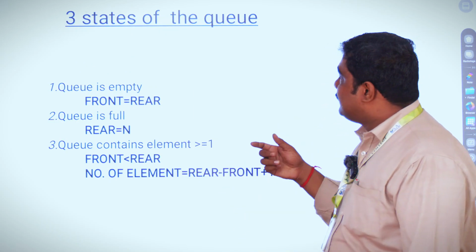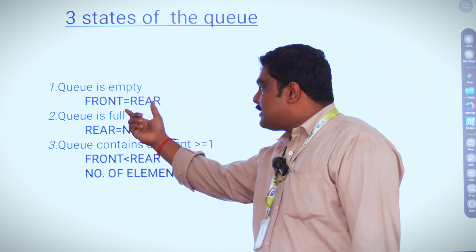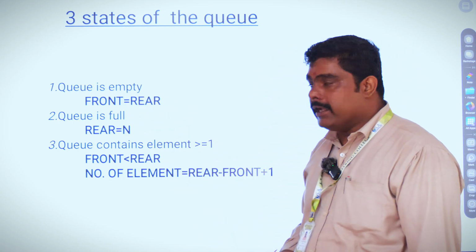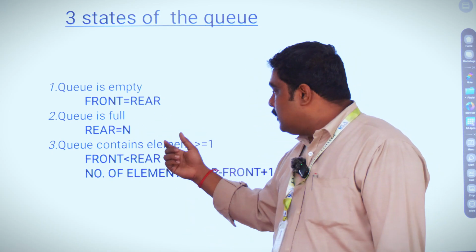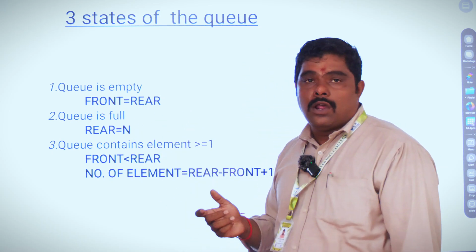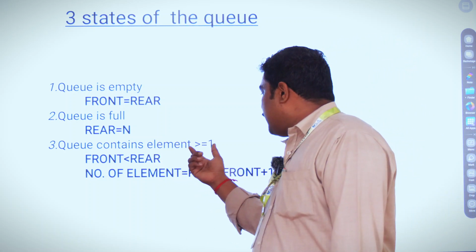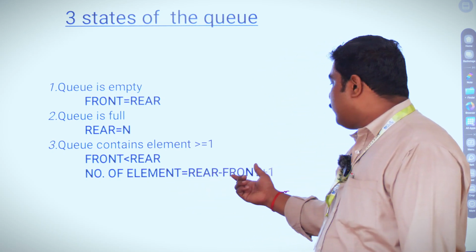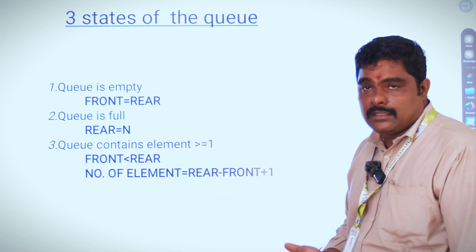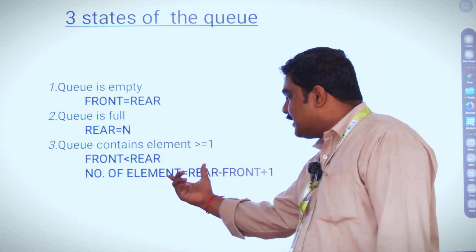Then there are three states of operation in the queue. Queue is empty means front is equal to rear. Queue is full means rear equal to n, that means n number of data items are already stored in the queue. Queue contains elements when n is greater than or equal to 1 and front is less than rear; the number of elements is rear minus front plus 1. This is the syntax.